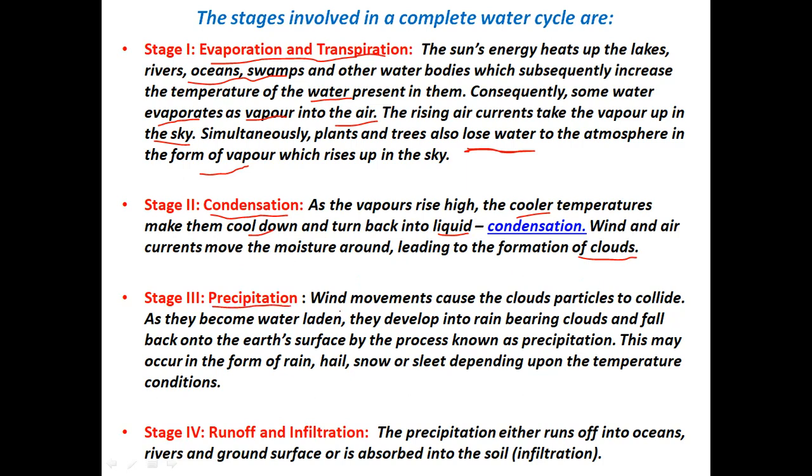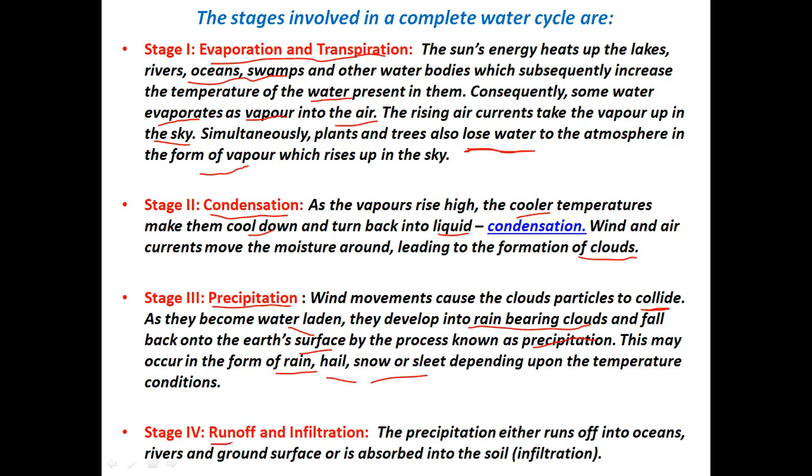Precipitation means that when wind movements cause the cloud particles to collide with each other, they become water laden and develop into rain bearing clouds, and then finally they fall back on the Earth's surface. This process is known as precipitation, and it can be in the form of rain, hail, snow, etc.